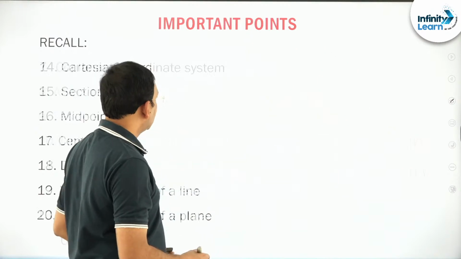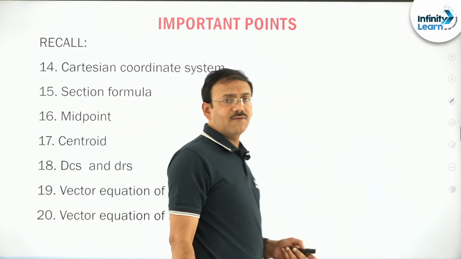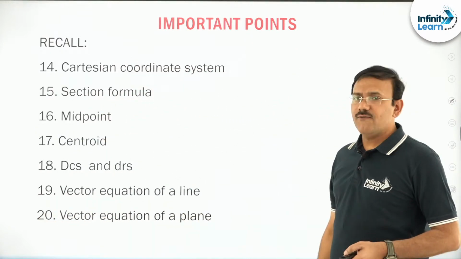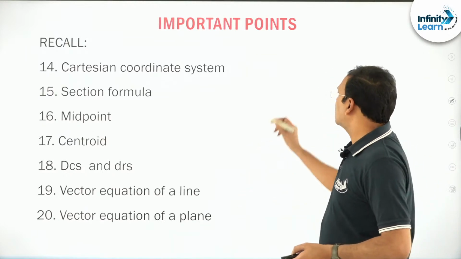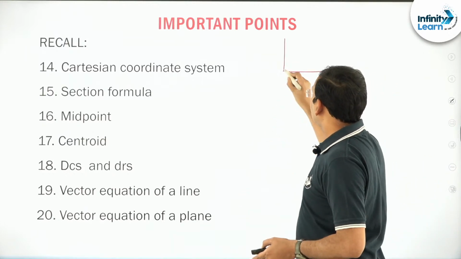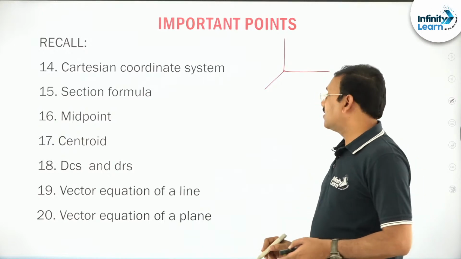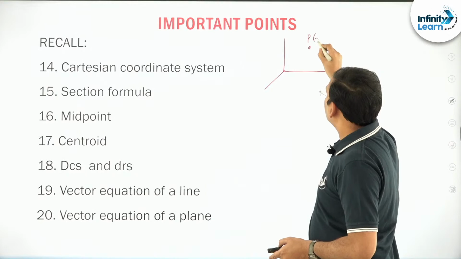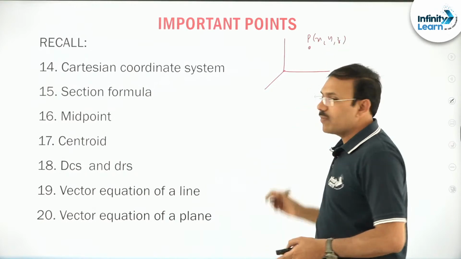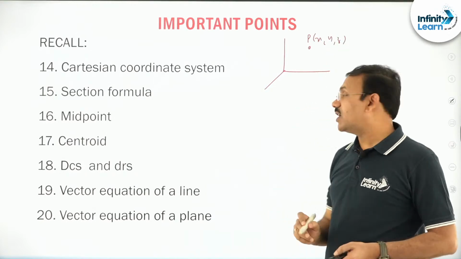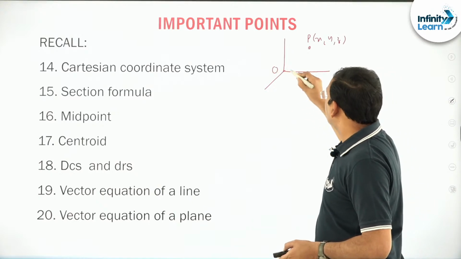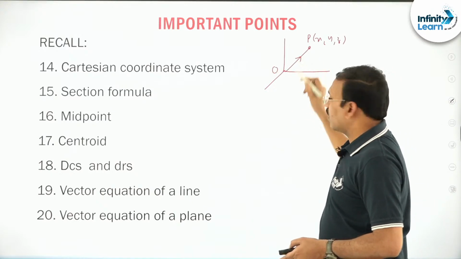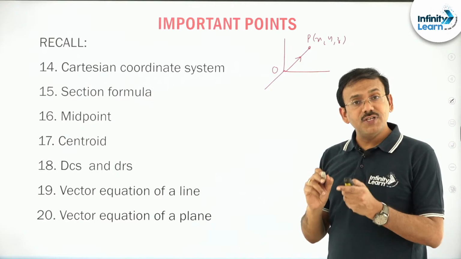Okay, friends. Then next, of course, for every vector we take the Cartesian system. So, x axis, y axis, z axis, and now we can take any point P(x, y, z). In 3D geometry we call the point P(x, y, z). Here we call it a position vector OP bar. We read it as a position vector.